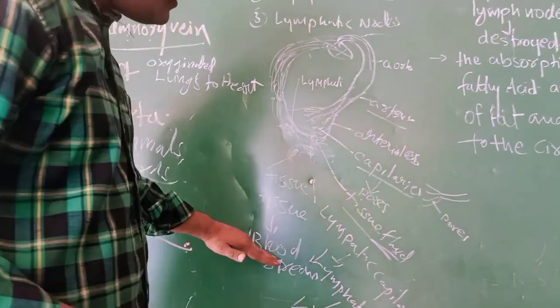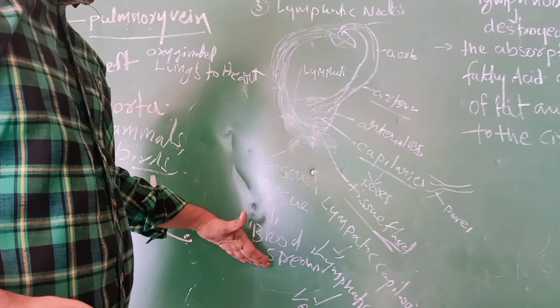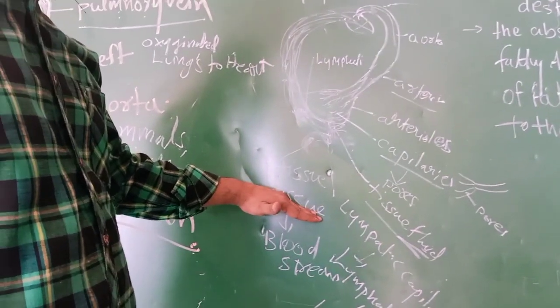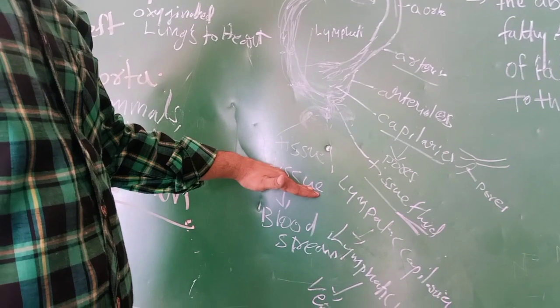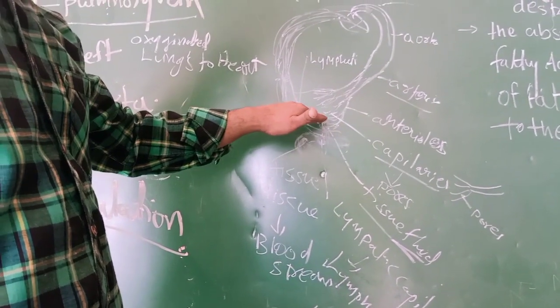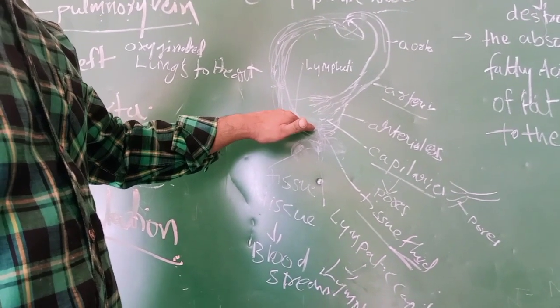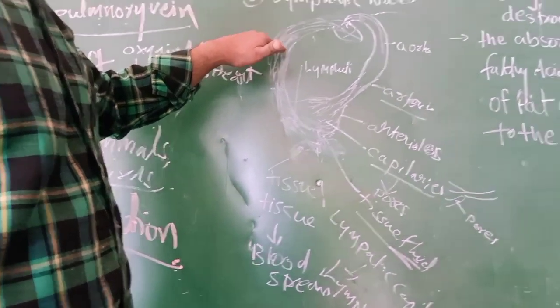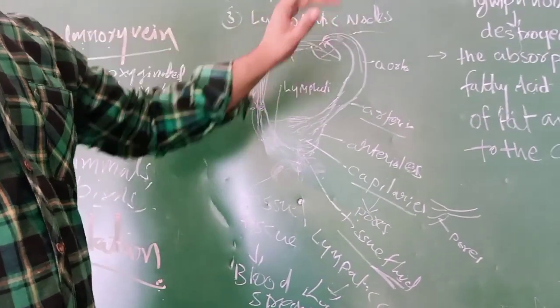Whatever digested materials are in the blood enter the tissue by lymphatic material. Whatever waste material is in the tissue, like carbon dioxide and toxic materials, enters again into the lymphatic capillaries, to lymphatic vessels, to veins, to the heart. It is supplied to the heart.